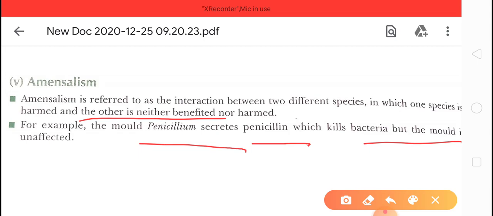So the mold, the fungus Penicillium, secretes penicillin, and this penicillin kills the bacteria, but the mold will be unaffected. Okay, clear about this, children?